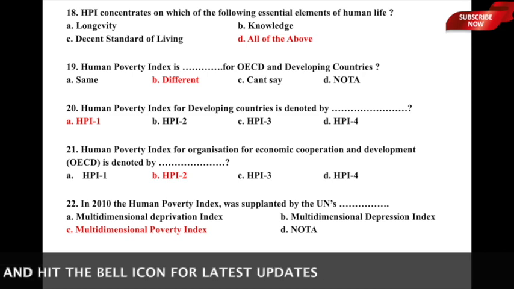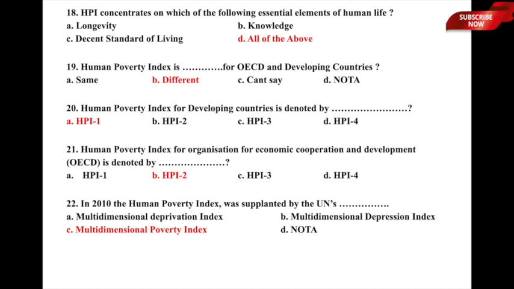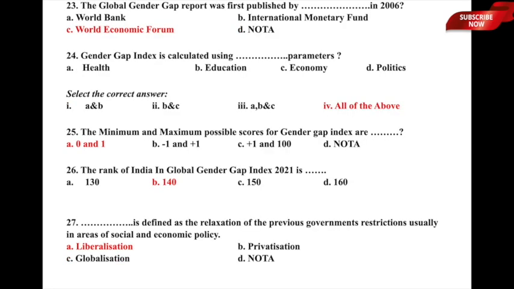In 2010, the Human Poverty Index was supplanted by the United Nations dash. So it has been taken over by another index developed by the United Nations, and the underlying options are A, Multidimensional Deprivation Index, B, Multidimensional Depression Index, C, Multidimensional Poverty Index, and D, none of the above. So here in 2010, the Human Poverty Index, or HPI, was supplanted by the United Nations Multidimensional Poverty Index, and therefore option C, Multidimensional Poverty Index, is the correct answer to this particular question. I hope that is clear. Let us now move to the next one.